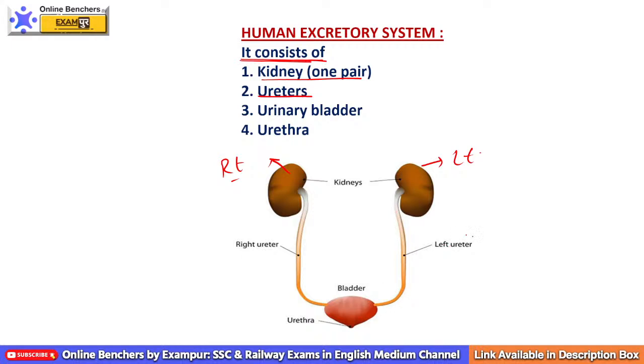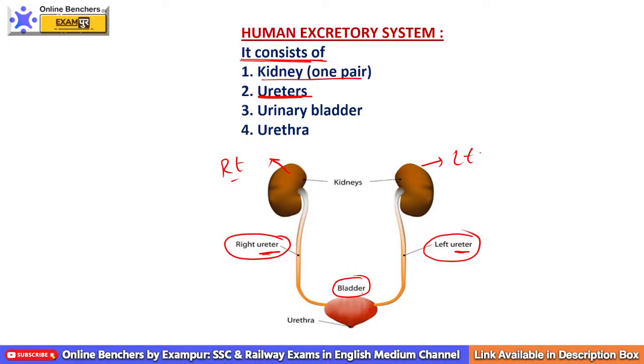These tube-like structures arise from the kidney and open into your urinary bladder. So this is your left ureter and this is your right ureter. So what are the ureters? Ureters are the tube-like structures which connect the kidney to the bladder.